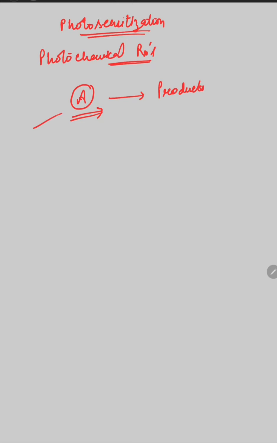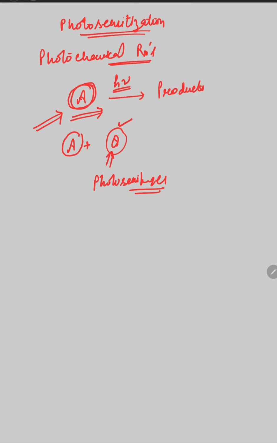For such reactions, where the reactants or the substances do not have any tendency to absorb the photons of light, we add another substance, which is known as a photosensitizer. So into those reactions we are adding another substance.